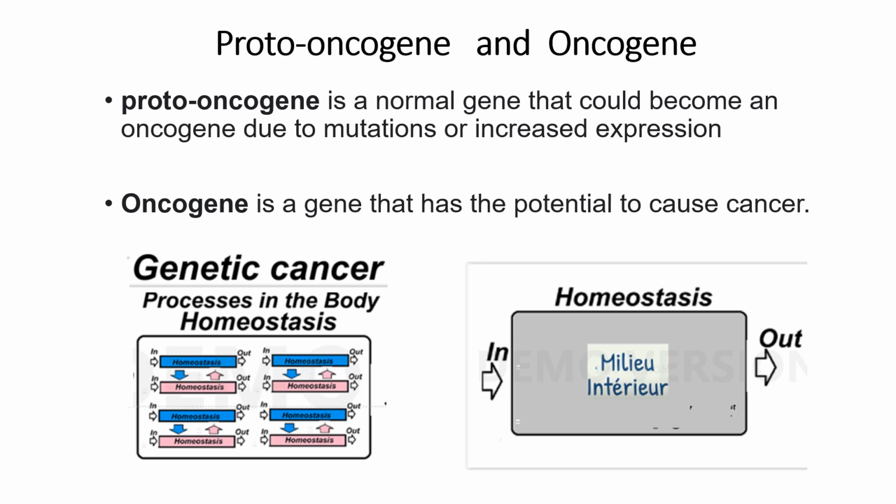A proto-oncogene is a normal gene that could become an oncogene due to mutations or increased expression. An oncogene is a gene that has the potential to cause cancer. They are defined in the genetic cancer but studied in this milieu anterior.